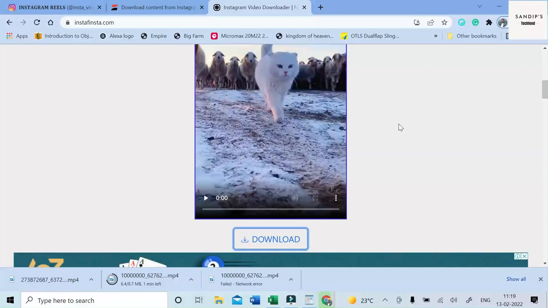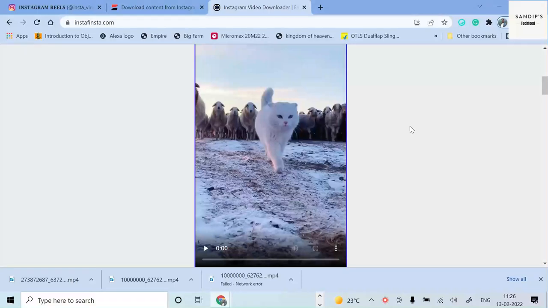In this case, even if you have failed downloading Kirti Sanon's video in Instafinster, you can download it by using inflat.com. So you have to just try out these options, and sometimes they get downloaded real fast and sometimes they don't. That's the reason why we have come up with two options for you. So now finally this has got downloaded.